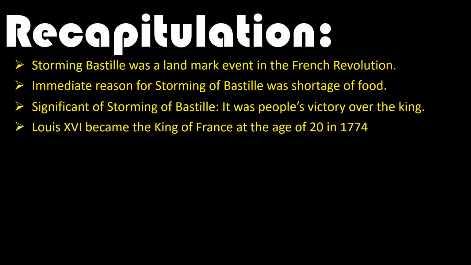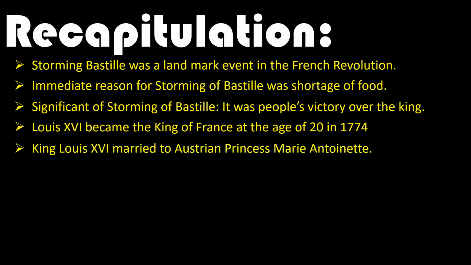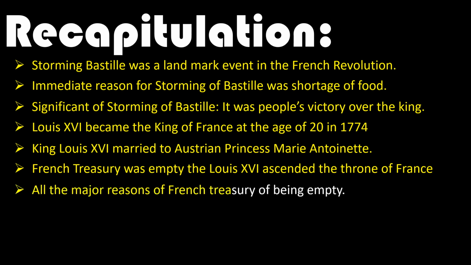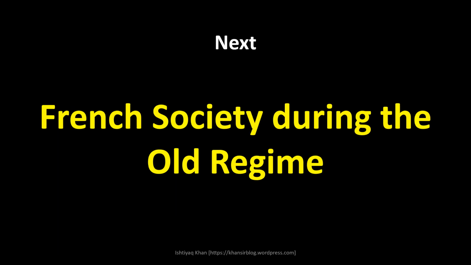Then Louis XVI became the king of France at the age of 20 in 1774. Then he married the Austrian princess Marie Antoinette, and when he became the king, he saw the French treasury was empty for some reasons. Which are those reasons? Prolonged war with England, then extravagant life in the Palace of Versailles, then a huge burden of loan, and all these reasons we have seen. And why the king needed to refill the treasury, all that we have seen. In the next video, we'll see the French society during the old regime.